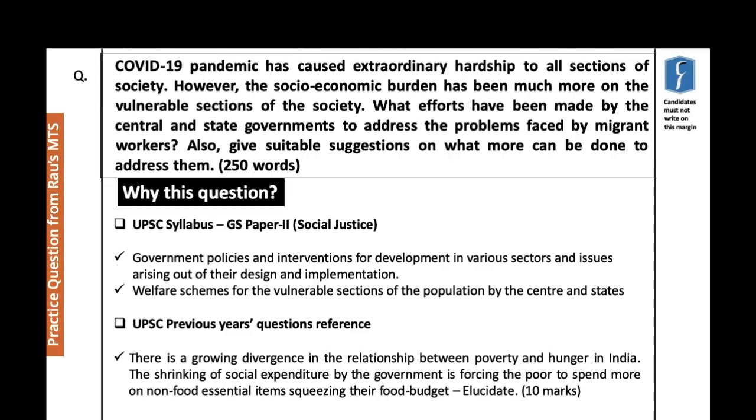Elucidate. So here in this question, again the question has been talking about the theme of poverty and the theme of hunger, and how with progress we are facing new kinds of hardships in order to address poverty and hunger together, right, in an evolving situation.